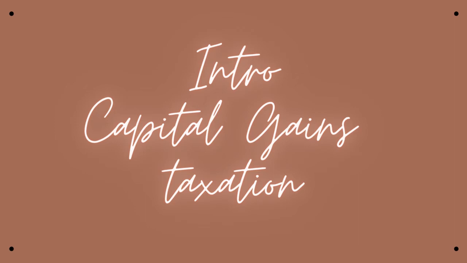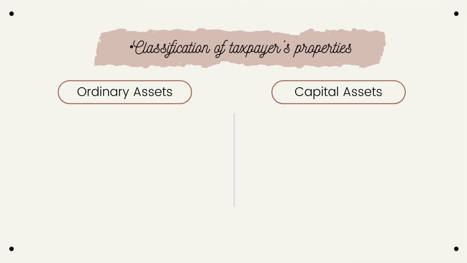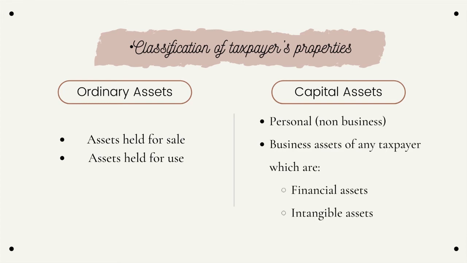Capital gains taxation. We can classify the taxpayer's property into two. One is ordinary assets. In its basic sense, ordinary assets are assets held for sale, such as inventory, and assets held for use, such as supplies and items of PPE. Capital assets are non-inventory assets, such as personal, non-business assets of individual taxpayers, and business assets of any taxpayer, which are financial assets and intangible assets.